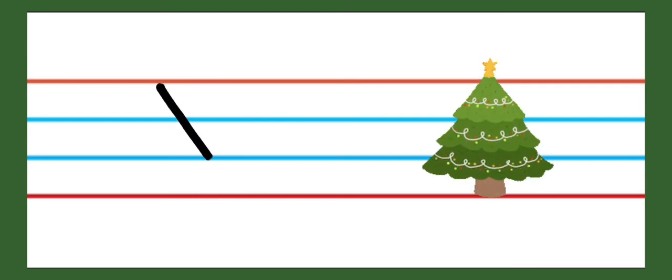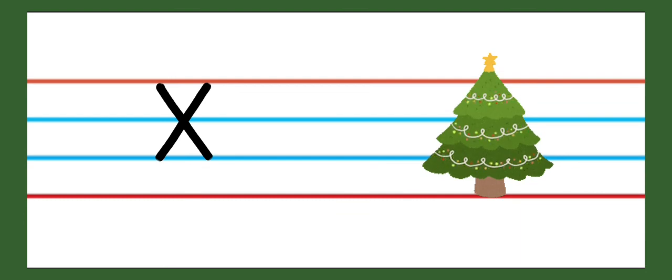After W, X. X says X. This is capital letter X. This is small letter X. X for Xmas tree. X says X.